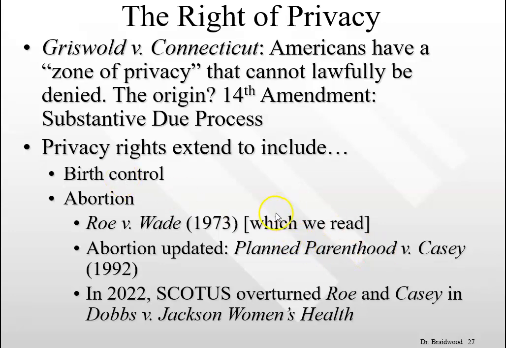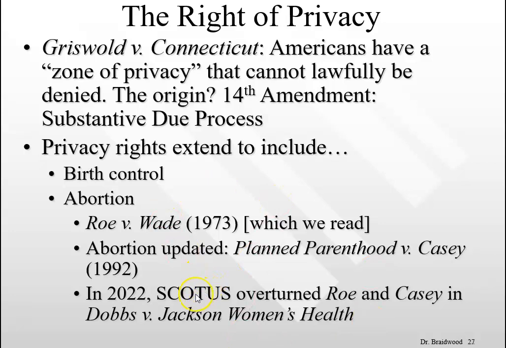And so then they also abandoned this trimester scheme, and they said instead we're going to look at fetal viability. If the fetus could survive outside of the womb, from that point forward, the state can regulate abortion and even proscribe it, as long as there are things like health and life exceptions for the mother. But before that, a woman has a right to access abortion if she wants to.